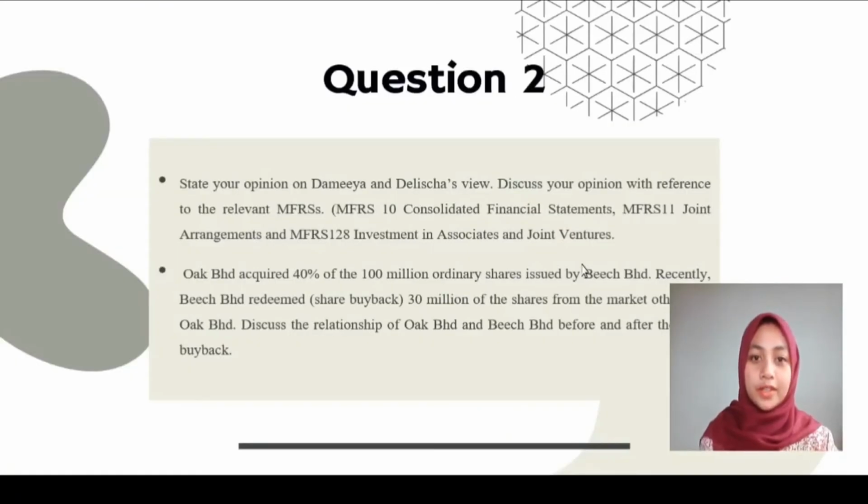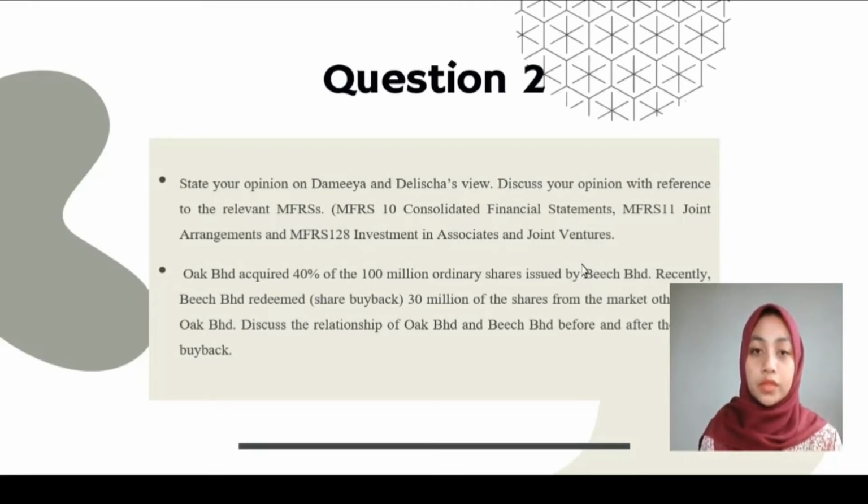Question 2A is: state your opinion on Damia's and Delisha's view. Joint arrangement and FAR620 is investment in associate and joint ventures. For question 2B, we have Oak Berhad acquired 40% of the 100 million ordinary shares issued by Beach Berhad recently. Beach Berhad redeemed 30 million of the shares from the market other than Oak. Discuss the relationship of Oak Berhad and Beach Berhad before and after the shares buyback.